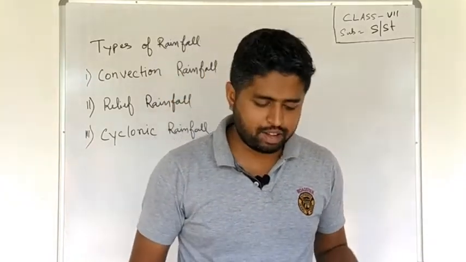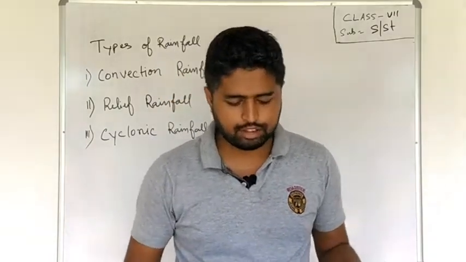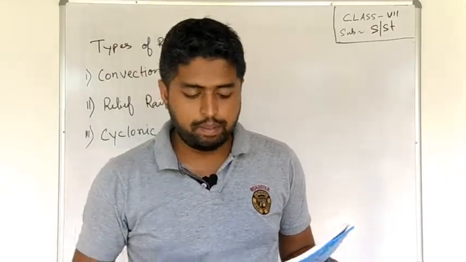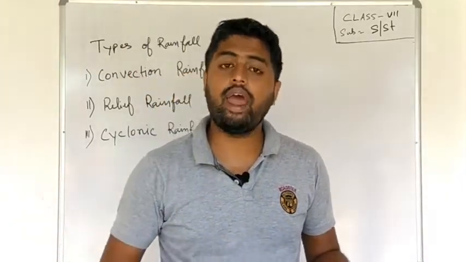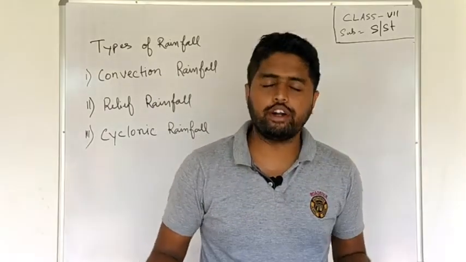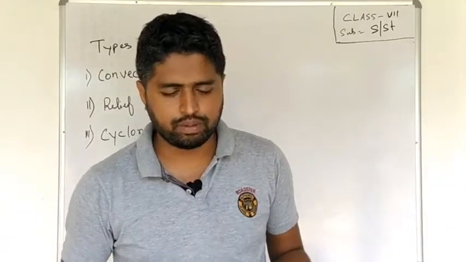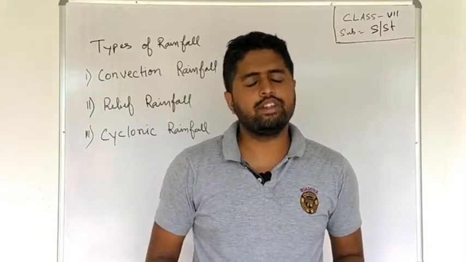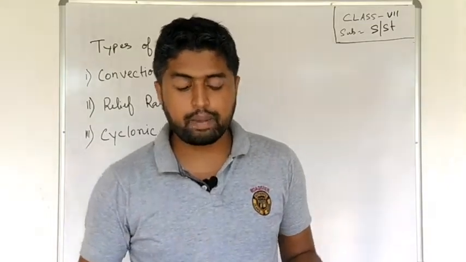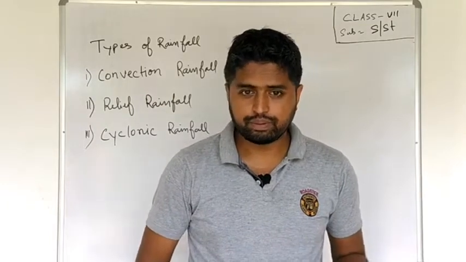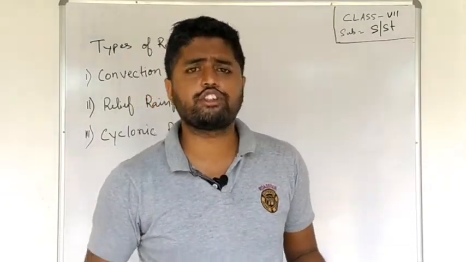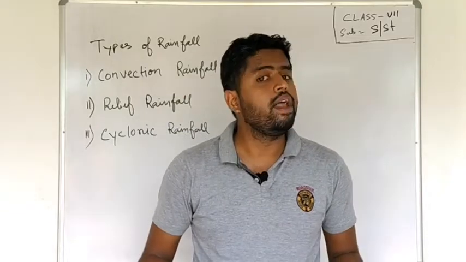Then comes the temperate zone. The temperate zone lies beyond 23.30 degree north and south up to 66.30 degree north and south latitude. Whatever region is found in this latitude can be termed the temperate zone. And the last one is the frigid zone. Frigid zone lies beyond 66.30 degree north and south latitude.